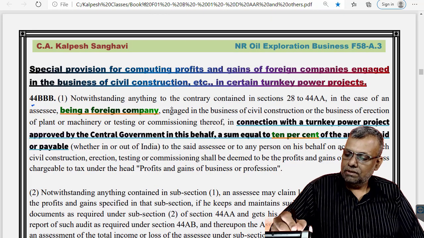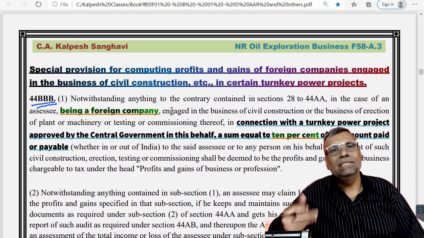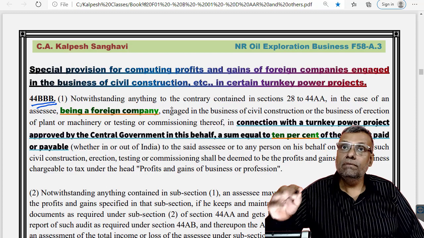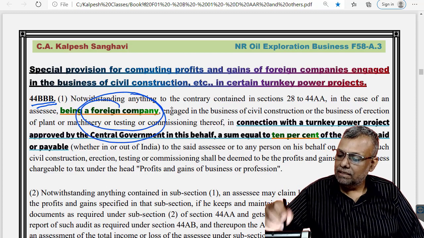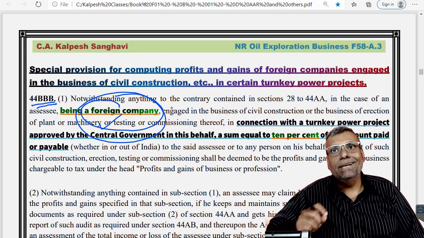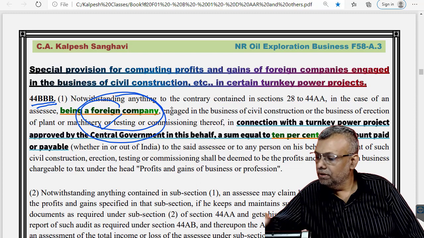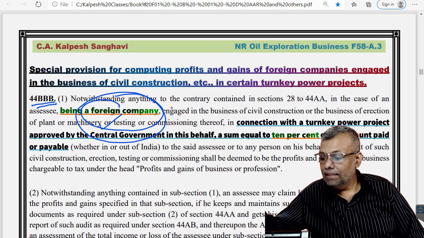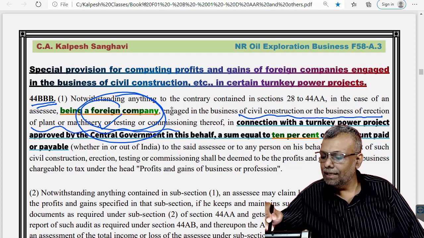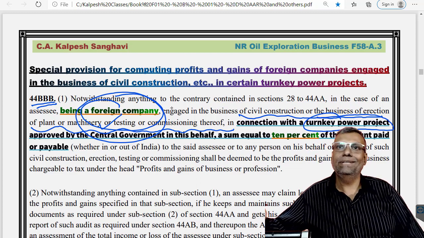Now 44BBB provisions. This is also a similar type, where there is a specified industry and specified assessee, then you will have a presumptive taxation. But here one point very importantly applicable is that this section is applicable only to a foreign company. So only foreign companies will be covered by this particular presumptive taxation, if you are in the business of civil construction or the business of erection of plant and machinery or testing and commissioning thereof with respect to turnkey power projects.